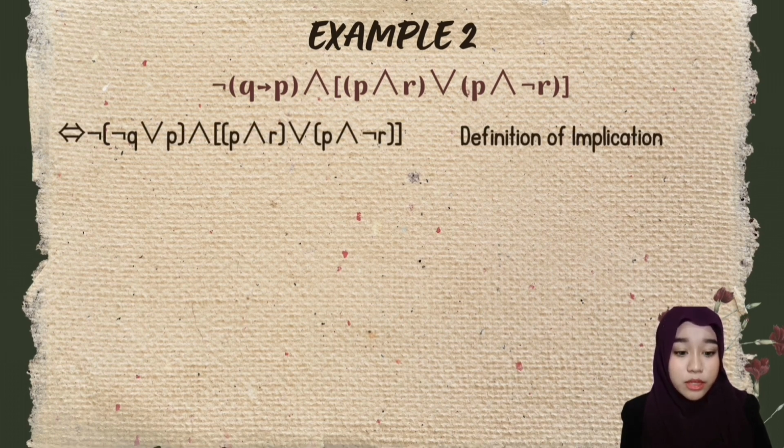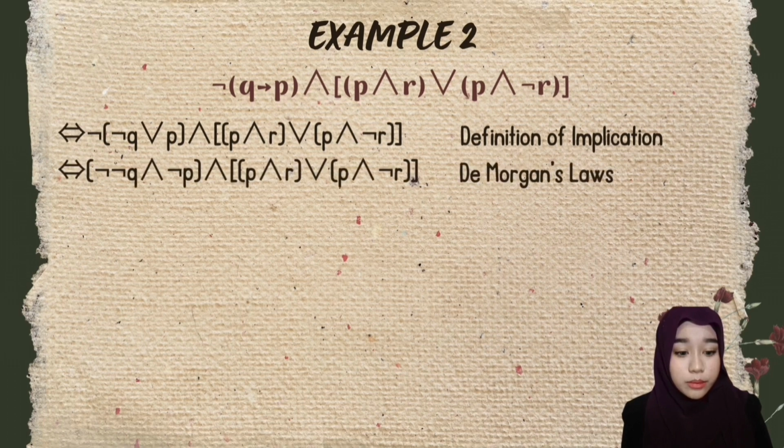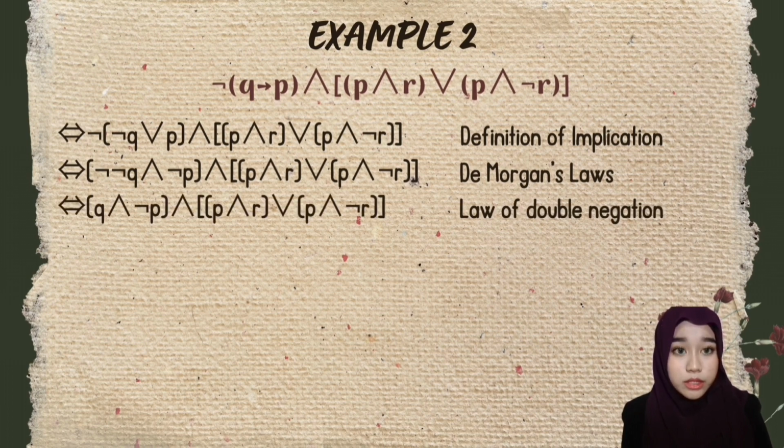First, we'll be using the definition of implication on Q implies P and turn that into negation Q or P. Next, we'll be using De Morgan's law on the first half of the equation and turn that into negation Q and negation P. After that, we'll be using the law of double negation and turn the negation Q into Q.